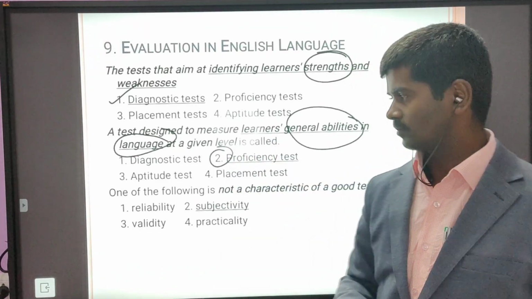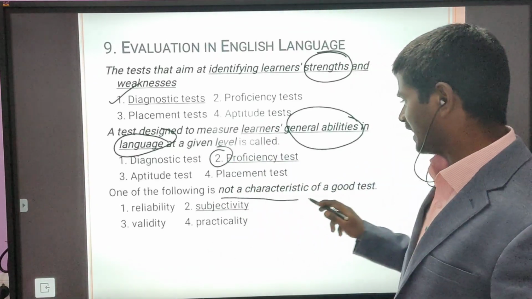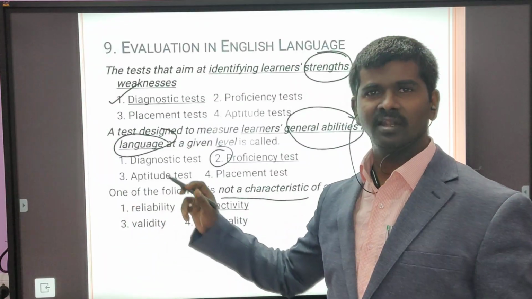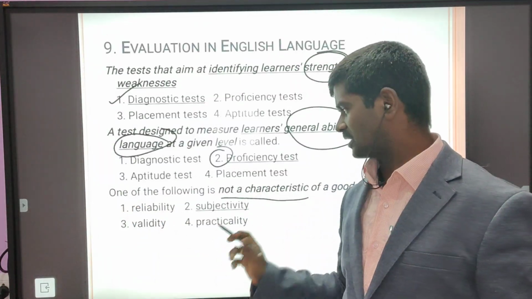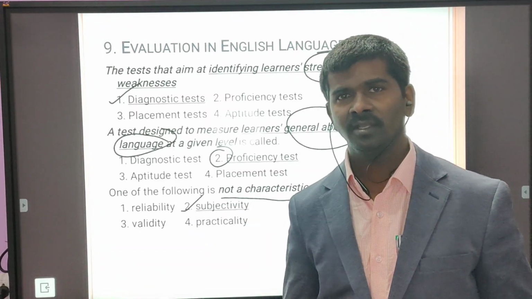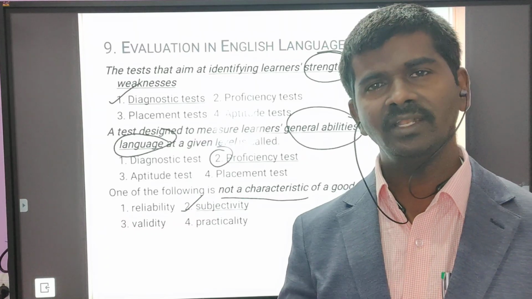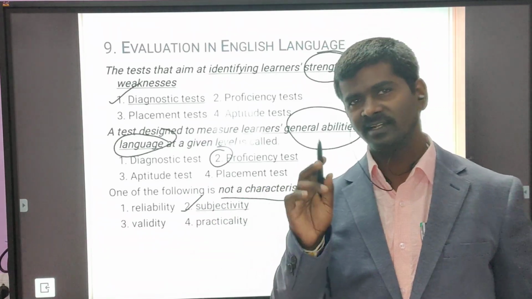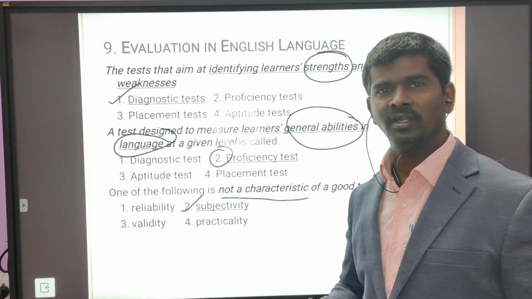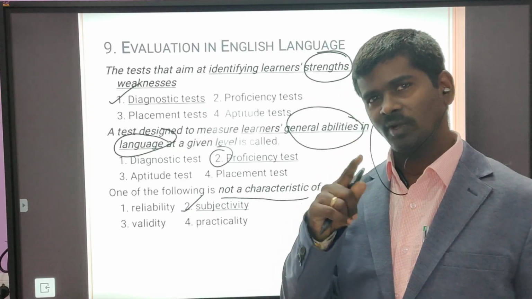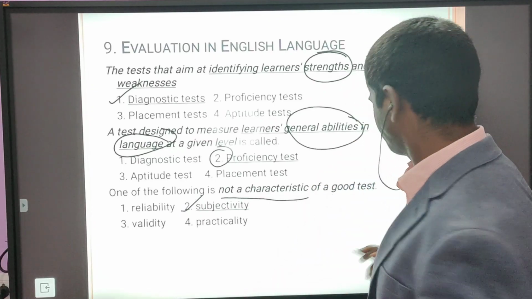Proficiency tests. Next, one of the following is not a characteristic of a good test. Validity, reliability correct, validity correct, practicality correct, and not quality: subjectivity, involving showing personal bias, feelings of the examiner during the evaluation of a question paper or something. That is called not quality. There are two important qualities of a good test, not qualities of a good test: one is subjectivity, second one is ambiguity.